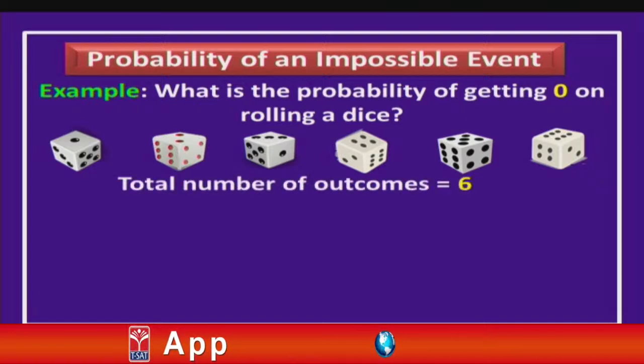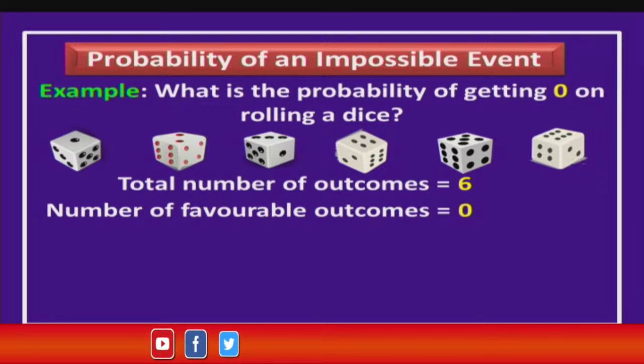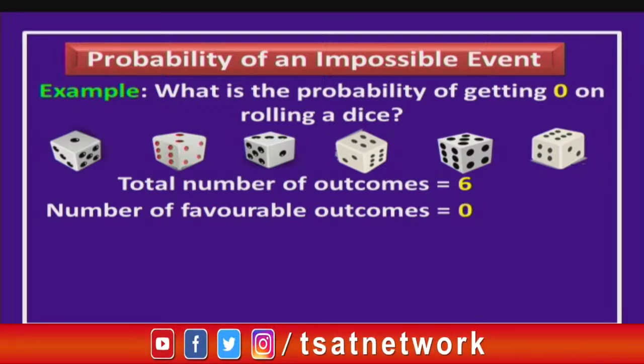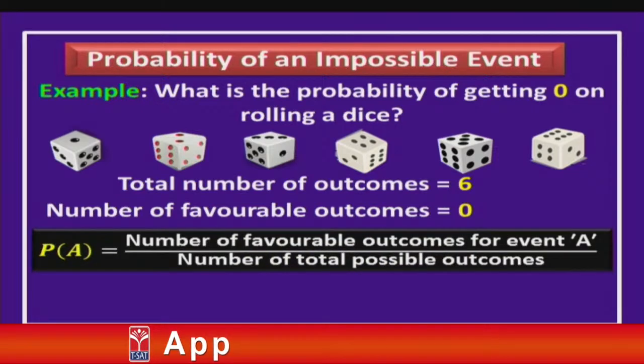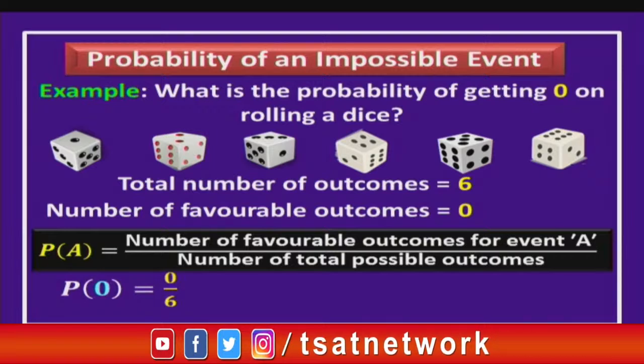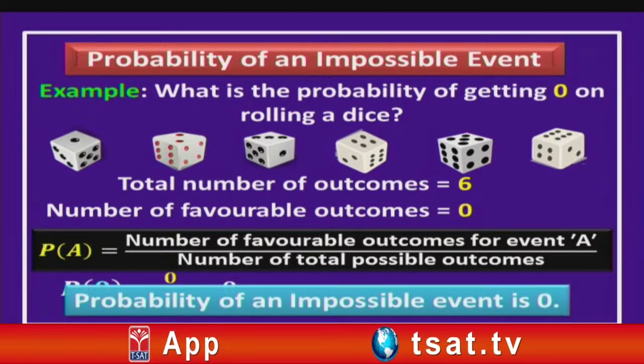No. So, the total number of outcomes is 6, and what is our favorable outcome, children? 0, because there is no 0 over here. So, the number of favorable outcomes will be 0 only. Now, let us apply the formula of probability, that is the number of favorable outcomes divided by the total number of possible outcomes. So, how many favorable outcomes are there? 0. So, P of 0, that is the probability of getting 0 here, is 0 divided by 6, we get 0. Hence, we can say that the probability of an impossible event is always 0.